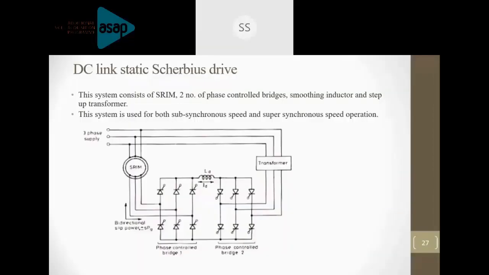Next slide. Go to the next slide. These are all already explained with the help of that block diagram. Now we will see what is static Scherbius system. So that part is very important. That is why I have given a very detailed explanation about static Kramer drive. If you have thoroughly understood, or if you have understood to some extent, then it is quite easy to recollect the information and understand static Scherbius drive. Okay, next slide.